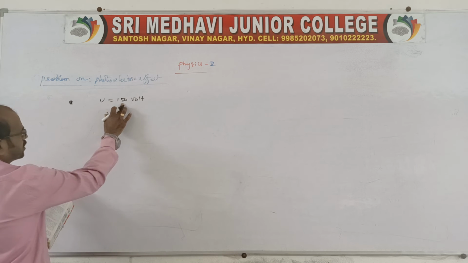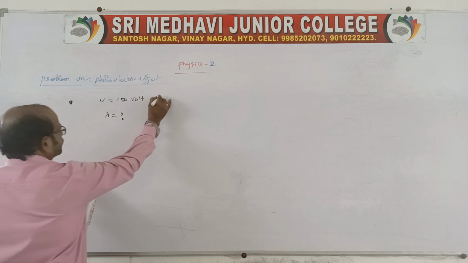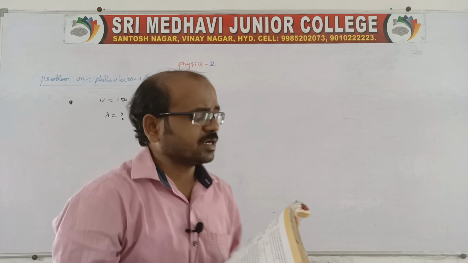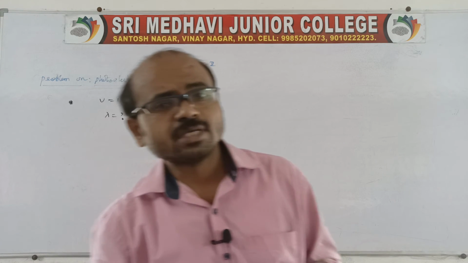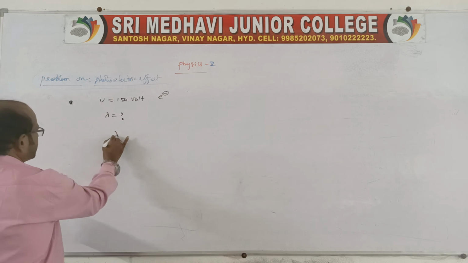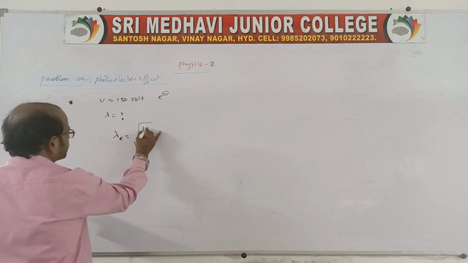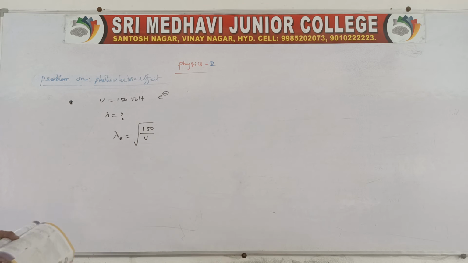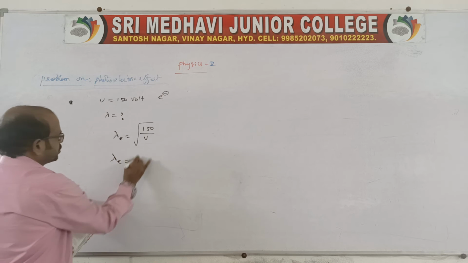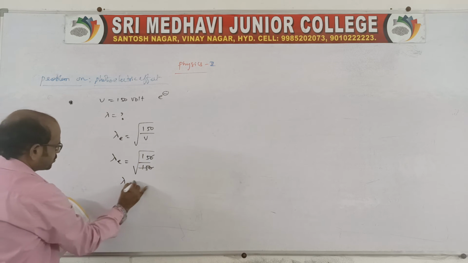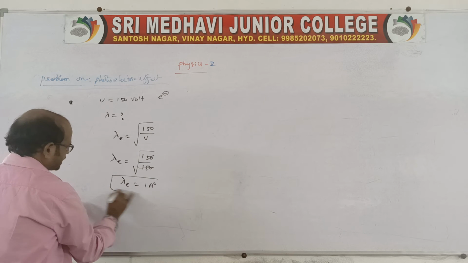Just V is given, so V is related to the electron, and already we know one formula related to electrons. In the previous class I told you the wavelength of an electron is root over 150 by V. Do you remember this? So directly we can substitute root over 150 by 150. Of course, lambda is equal to 1 angstrom. It is a very simple question.